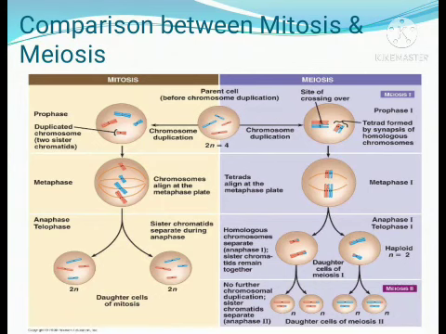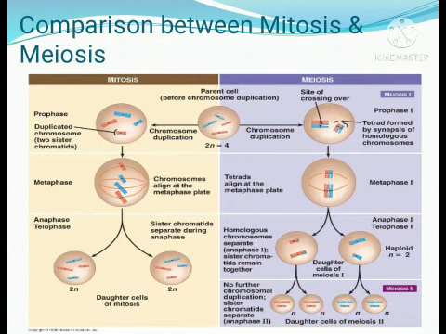We will conclude the topic with the comparison. Mitosis happens in all somatic cells. Meiosis happens only in the gonads. In mitosis, the chromosomes are duplicated into 2 sister chromatids. Here, the tetrad forms, with synapsis, and crossing over happens only in meiosis. There is no crossing over in mitosis.